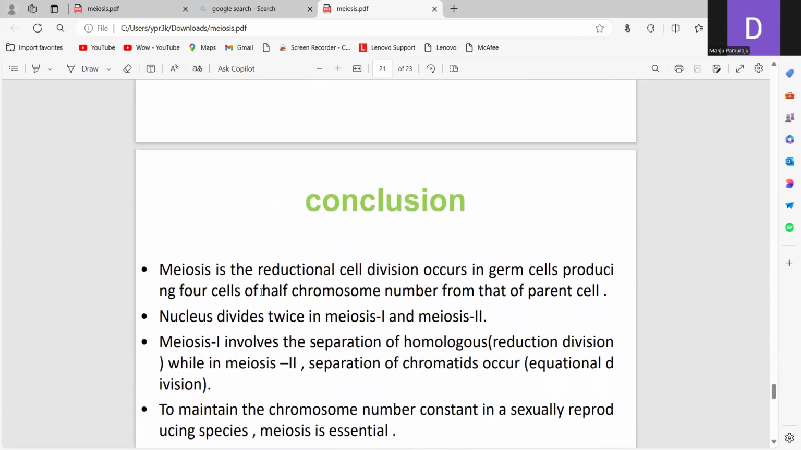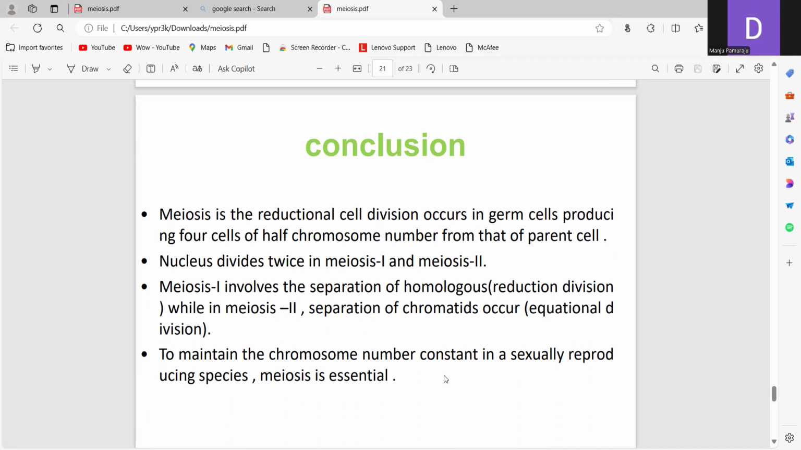So in conclusion, meiosis is the reductional cell division which occurs in the germ cells and produces 4 cells with half the chromosome number of the parent cell. The nucleus divides twice, in meiosis 1 and meiosis 2. Meiosis 1 involves the separation of the homologous chromosomes, that is the reduction division, while in meiosis 2, separation of the chromatids occurs, that is equational division.